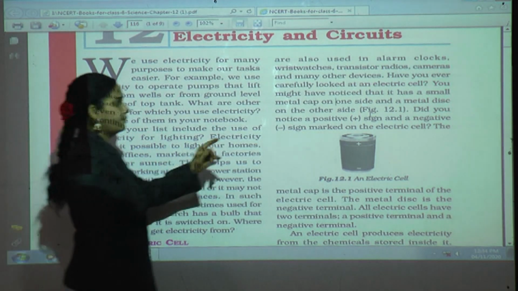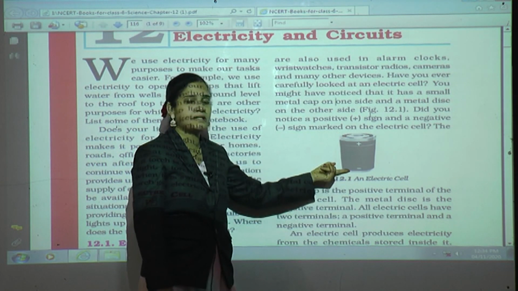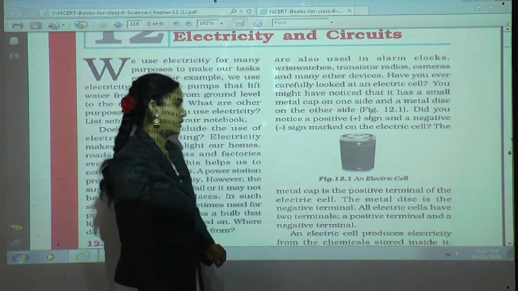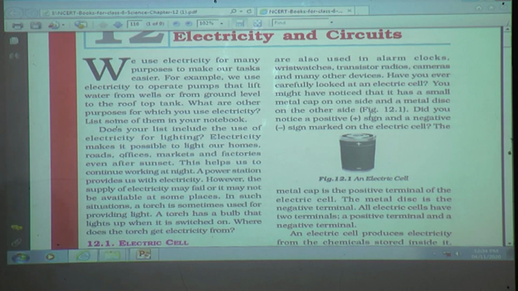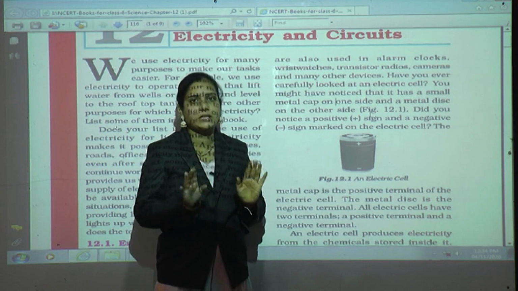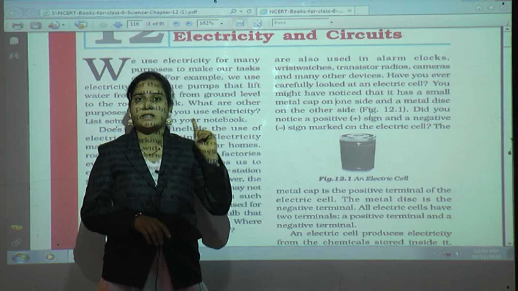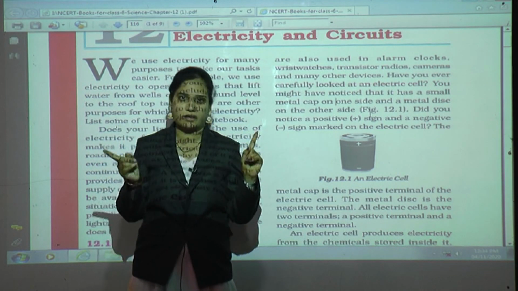All electric cells have two terminals, a positive terminal and a negative terminal. You can see this in every electric cell.